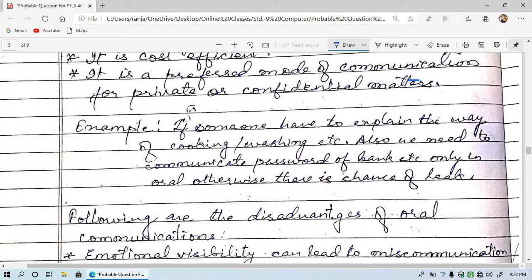But it happens that the passwords of the bank come to us in writing, but once it is with us, we cannot convey it in writing in our letters or otherwise. We need oral communication, but it should not be telephonic, so it is exceptional. You may write some other example.